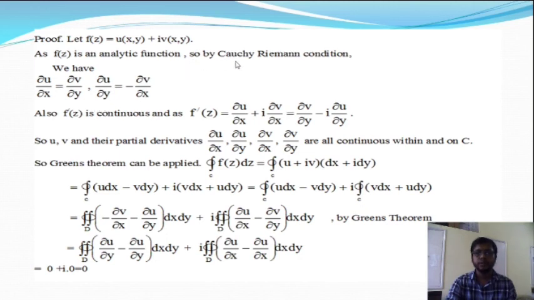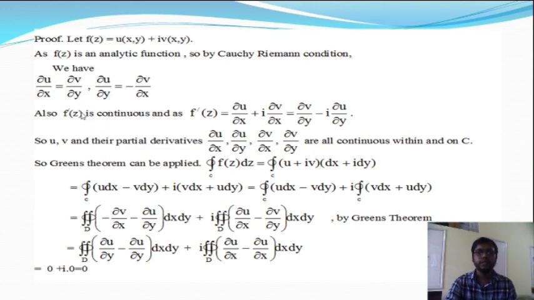So the Cauchy-Riemann conditions are satisfied: del u del x is equal to del v del y, the partial derivative of u with respect to x equals the partial derivative of v with respect to y, as well as del u del y is equal to minus del v del x.